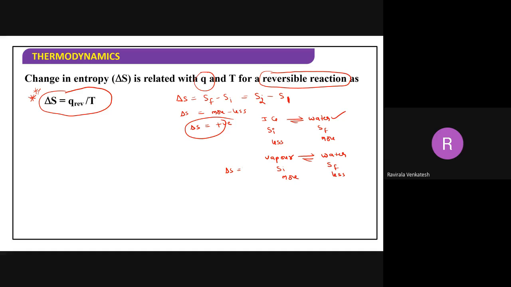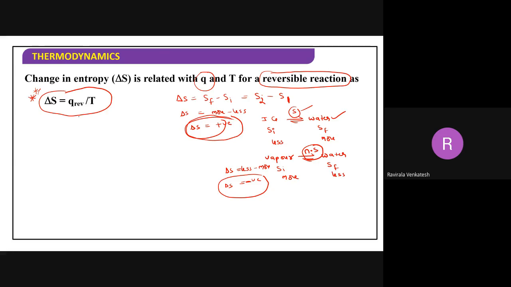S final minus S initial: less minus more. Negative. Delta S is negative. This process is a non-spontaneous process. Now when you get delta S equal to positive, this is called a spontaneous process.